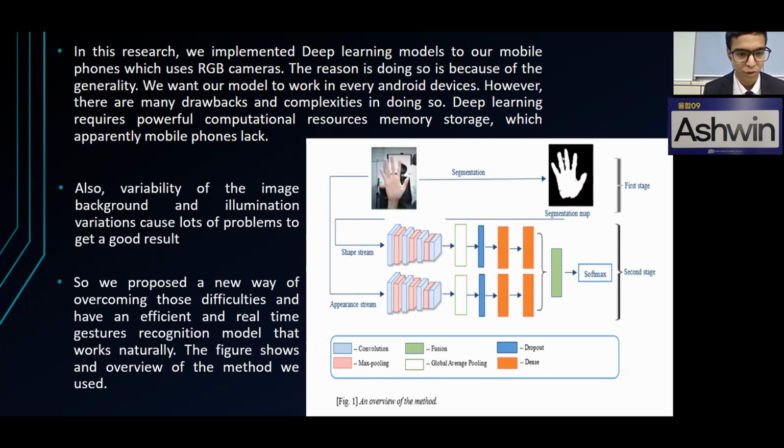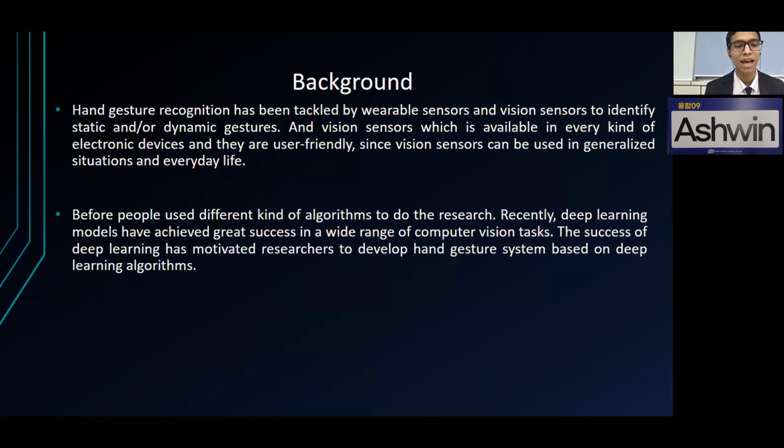So we propose a new way of overcoming those difficulties and have an efficient and real-time gesture recognition model that works naturally. The figure shows the overview of the method we use. Gesture recognition has been tackled by wearable sensors and vision sensors to identify static or dynamic gestures. And vision sensors are available in every kind of electronic devices, and they are user-friendly, since vision sensors can be used in generalized situation and everyday life.